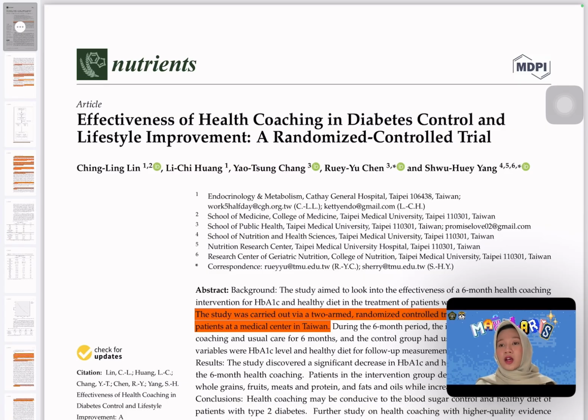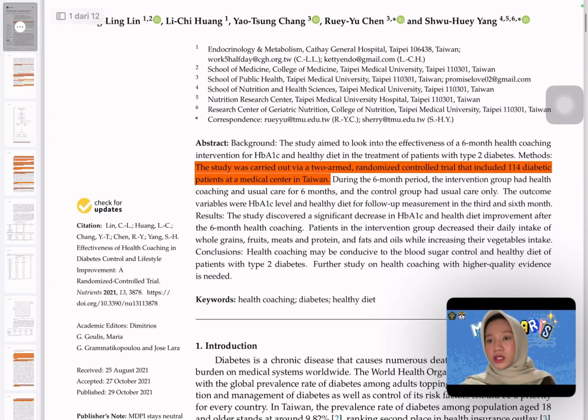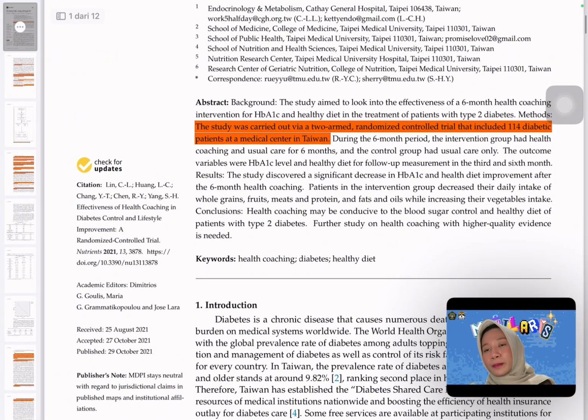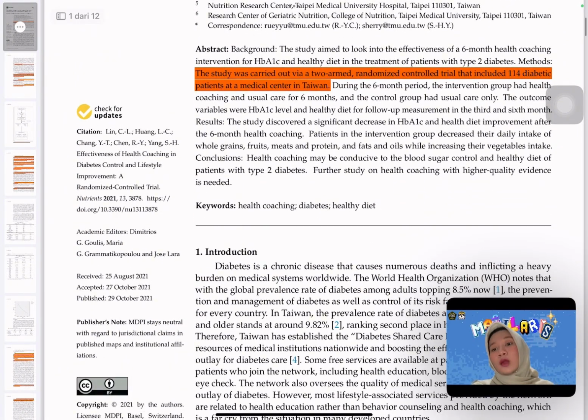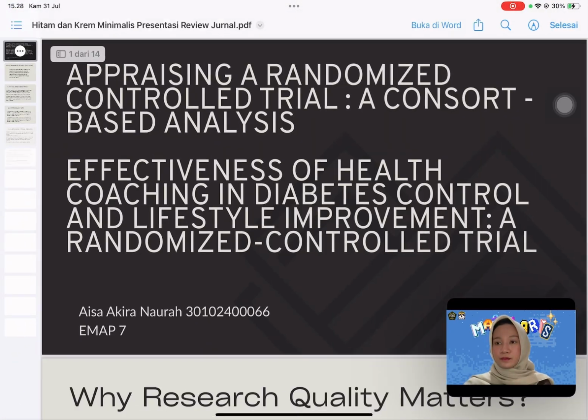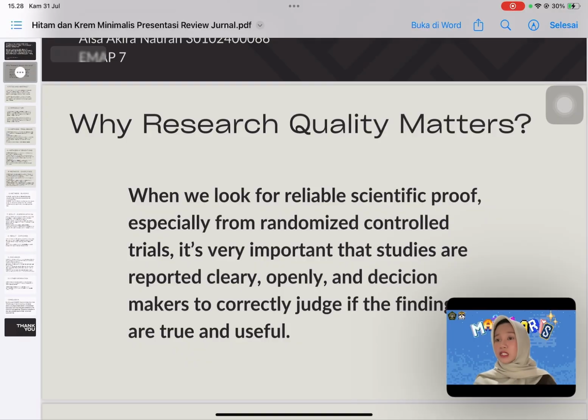The article I analyzed is entitled Effectiveness of Health Coaching in Diabetes Control and Lifestyle Improvement, a randomized controlled trial, published in the journal Nutrients in 2021. The abstract says the study was carried out via a two-arm randomized controlled trial that included diabetes patients at a medical center in Taiwan.